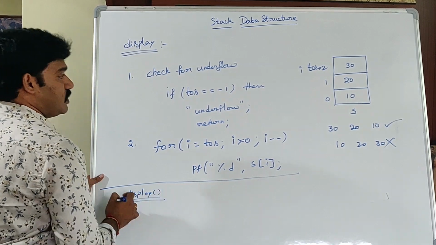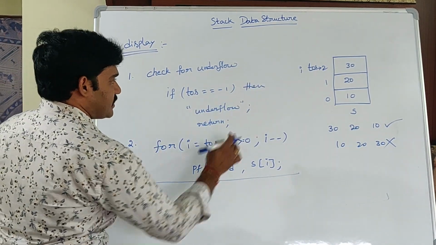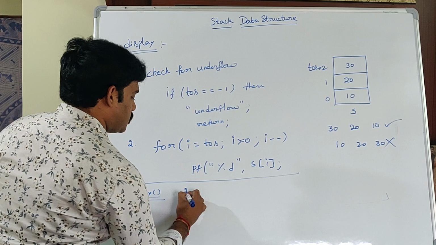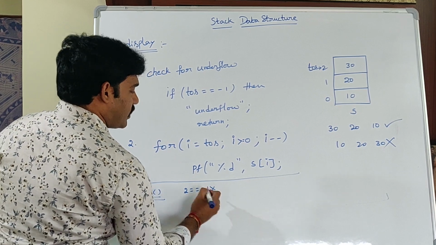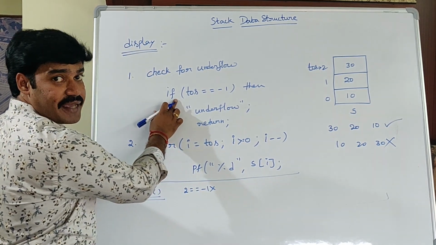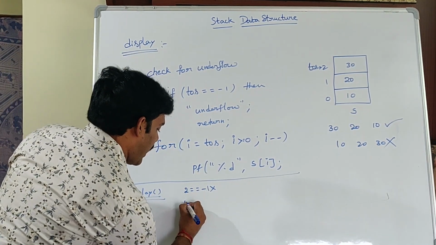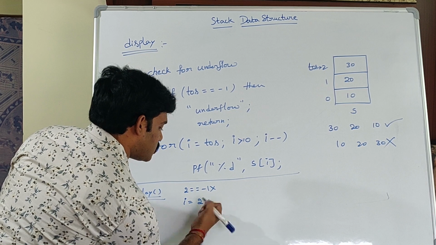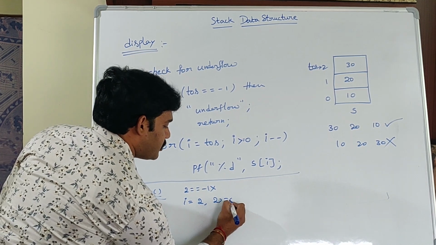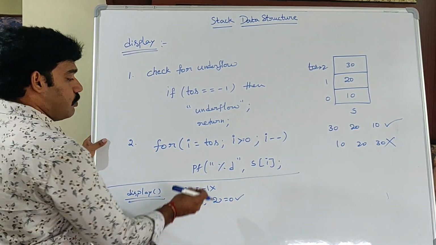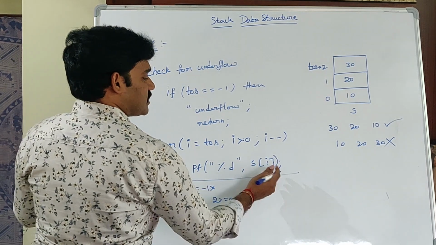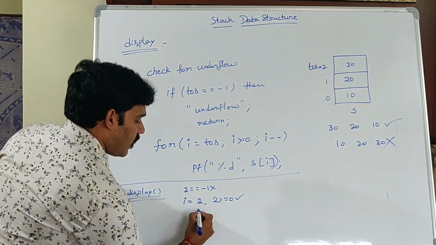Only one time. What is the initial value of TOS? Initial value of TOS is 2. Is 2 equal to -1? Condition is false. That means stack is not empty. So coming to the second step, take the for loop. I is equal to TOS, that is 2. 2 is greater than or equal to 0. Condition is true. So printf percentage d comma s of I, that is s of 2.